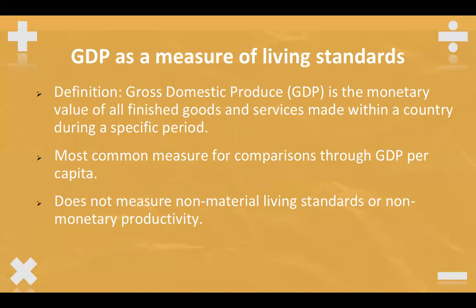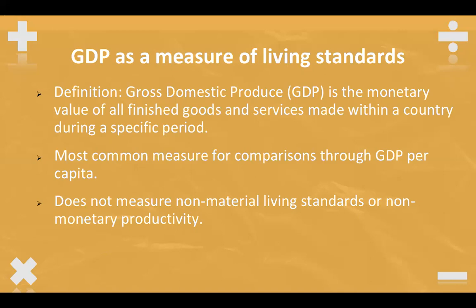Gross domestic product, GDP, is the monetary value of all finished goods and services made within a country during a specific period. This can be calculated through either expenditure, production, or incomes. As a way of comparing the living standards of countries, this raw measure is not so useful as larger countries naturally have larger GDPs.